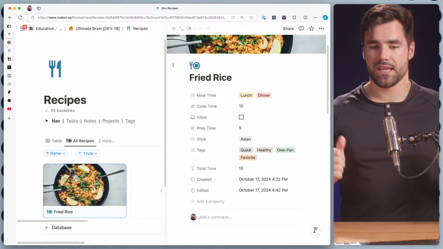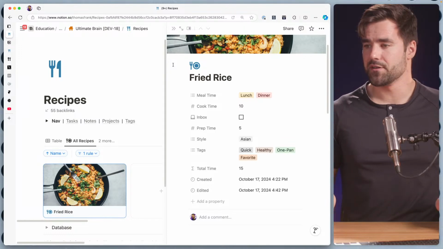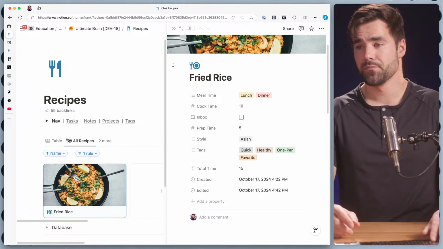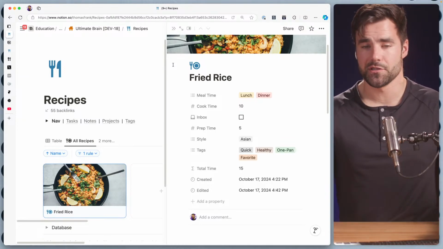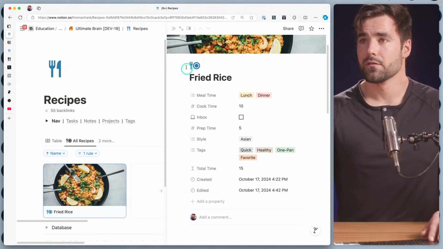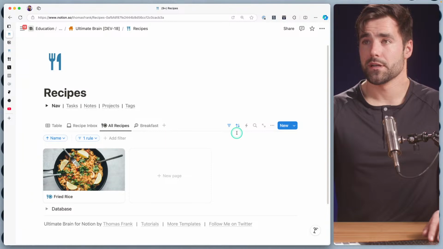That way, thinking about how I actually plan meals when I'm sitting down during the week to plan our dinners or whatever, I want to have the most commonly made things that we make for dinners and lunches and so on instantly accessible. So I'm going to go ahead and go with that. And maybe we'll make it a checkbox property later on, but why add another property when you don't need to? So for now, we're going to go ahead and sort that by name.